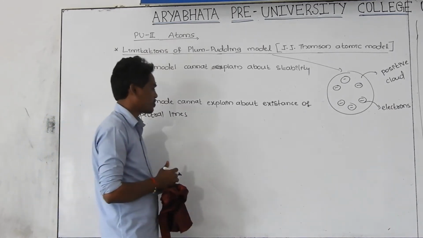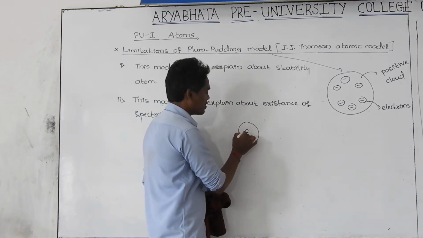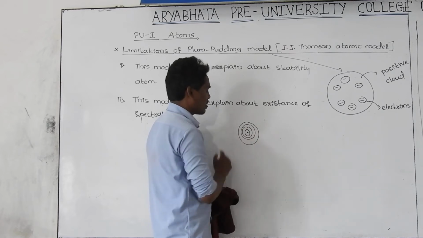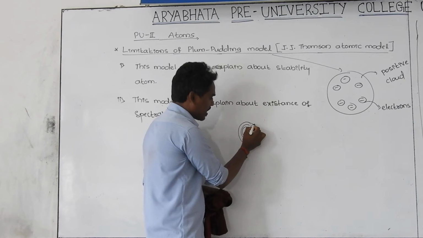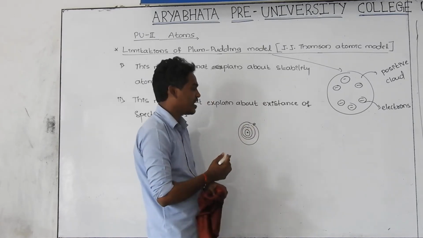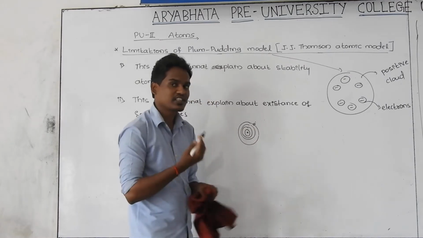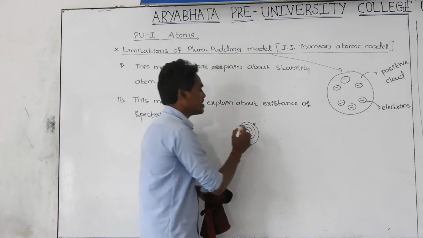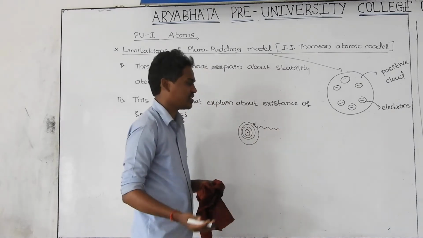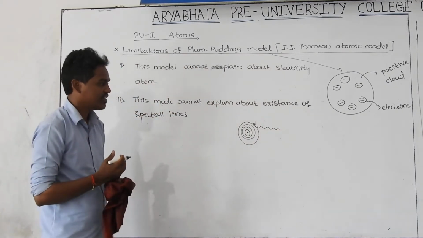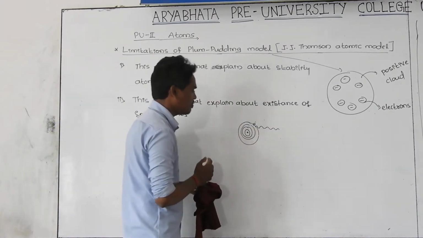What do you mean by spectral lines here? Let us consider this is the atom, this is the nucleus, these are the orbits. Let us imagine the electron is present in a higher orbit. If the electron is jumping from higher orbit to lower orbit, what is happening? It is releasing energy in the form of electromagnetic radiation, or simply you can call it light or electromagnetic wave, that is it.